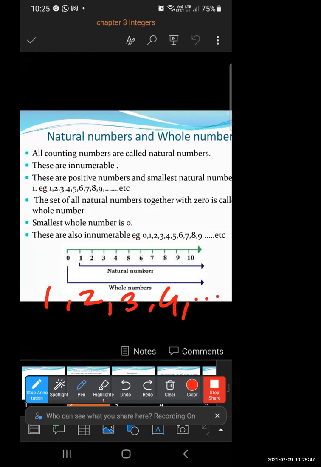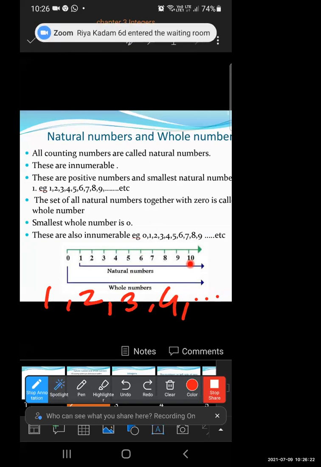The set of all natural numbers together with 0 is called whole numbers. So numbers that start with 0 are known as whole numbers, and numbers that start with 1 are called natural numbers. Understood the concept of whole number and natural number? Natural numbers start with 1, like 1, 2, 3 and so on. Numbers which start with 0 are known as whole numbers.